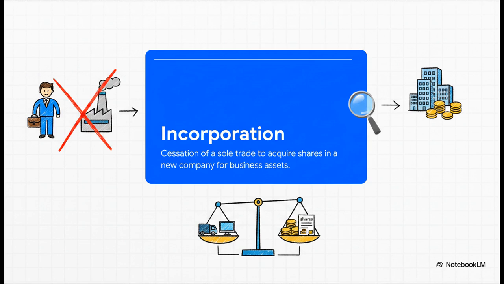To truly grasp the mechanics here, we have to look at incorporation as two things happening at exactly the same time. It is simultaneously the permanent cessation of an old trade and the birth of a brand new investment. The individual completely stops their unincorporated business. In exchange for handing over those business assets, they get shares in a newly formed company. That company then takes those assets and starts its own trade. It's this dual perspective, ending one thing to start another, that dictates every single tax rule we're about to cover.